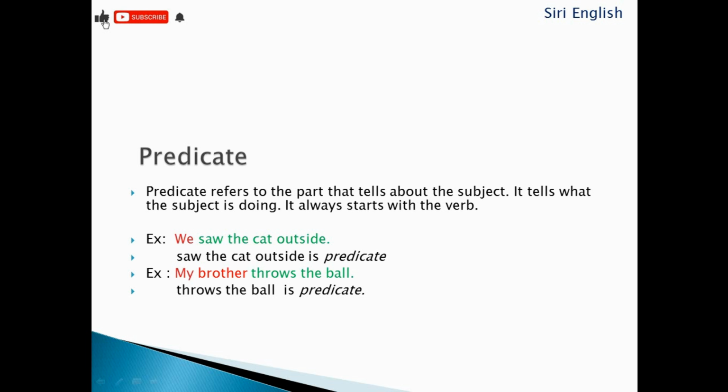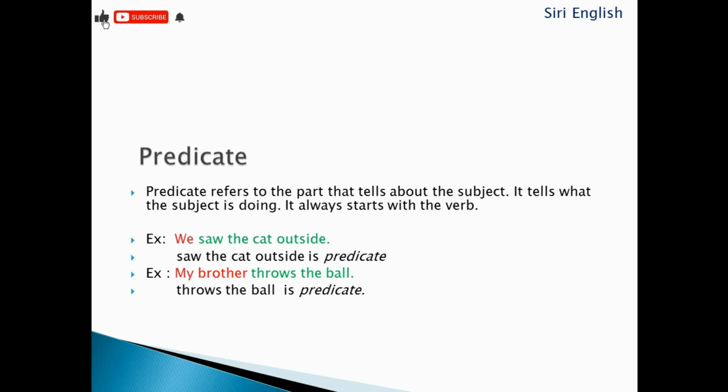Here is another example that I can make you understand. My brother throws the ball. What did my brother do? Throws the ball. Here, throws the ball is the predicate. So I think guys you understood what is a predicate.